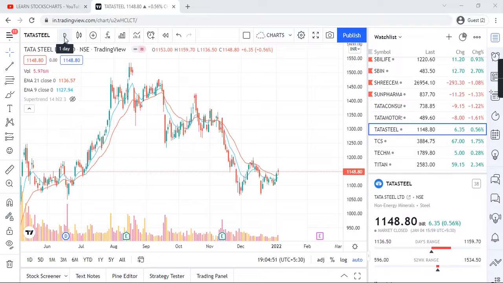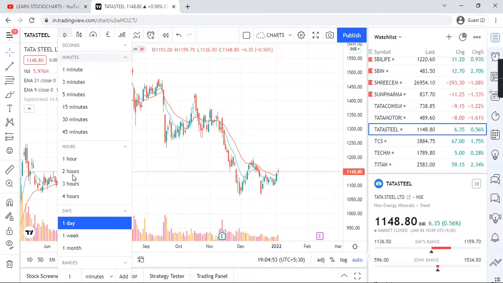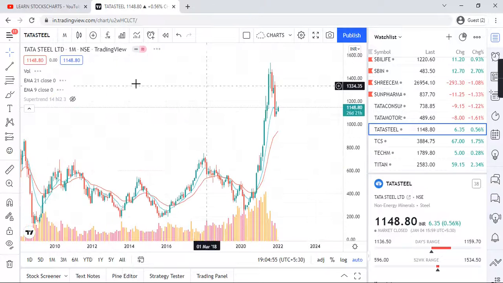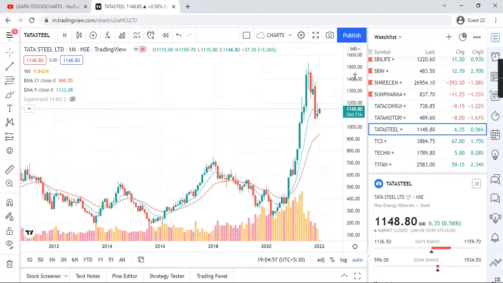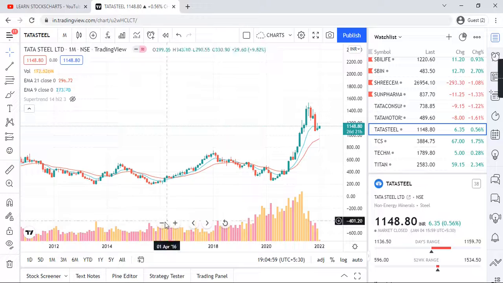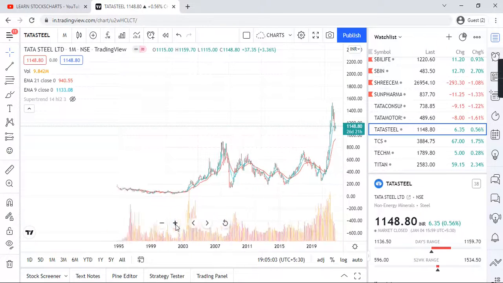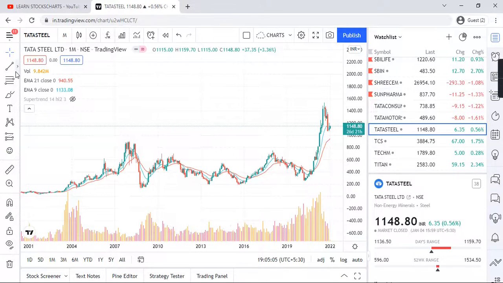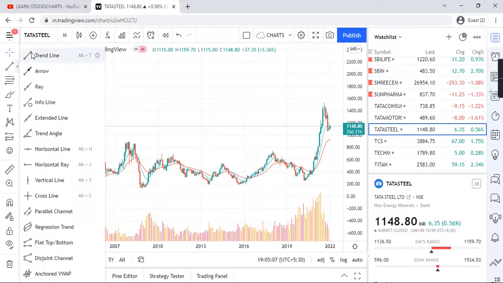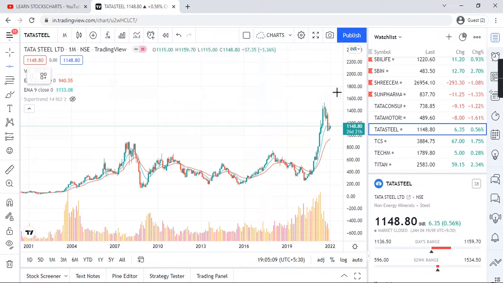So you all know my analysis revolves around from higher time frames to lower time frames. So let's go into the 1 month. And this chart started around 1995. So the highest support and resistance, let us find. The highest resistance is 1533.